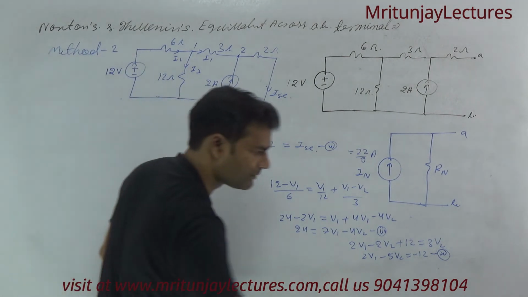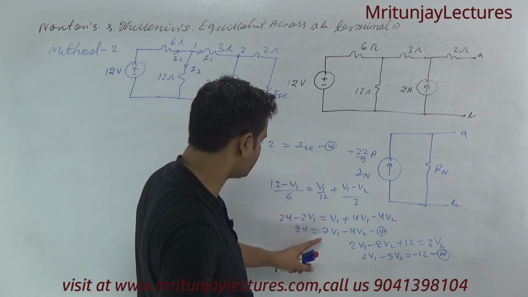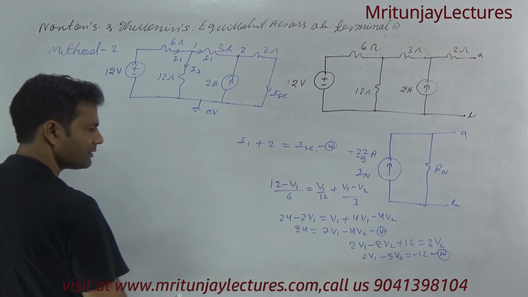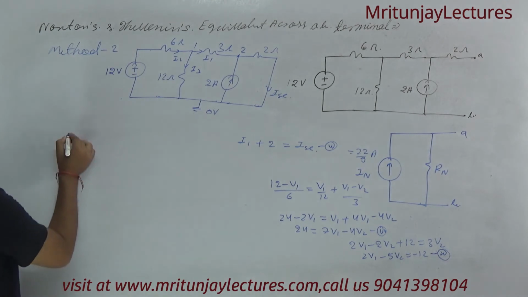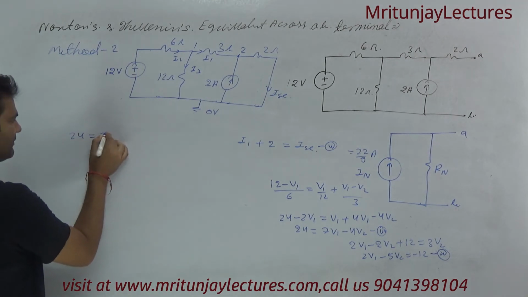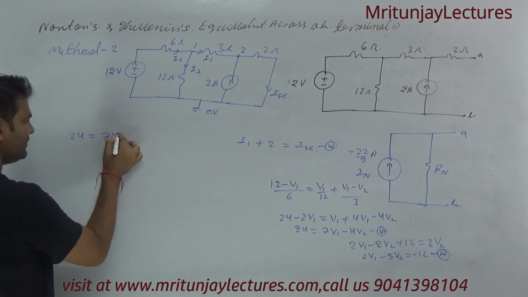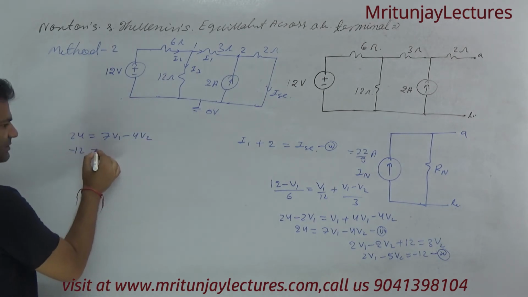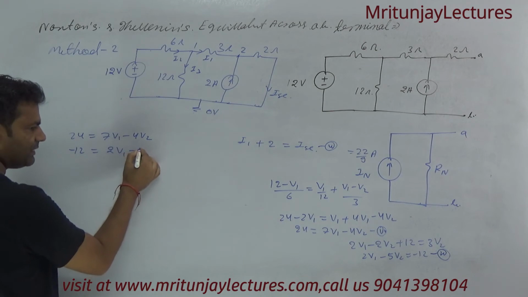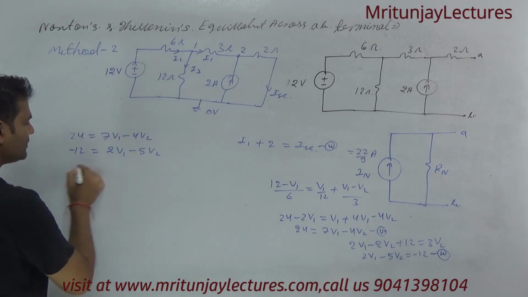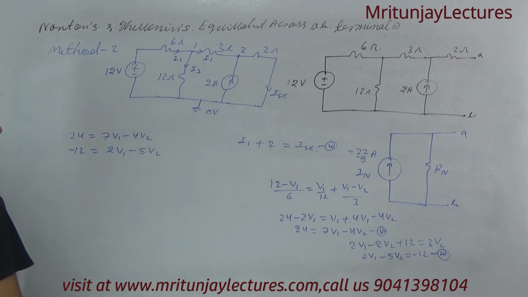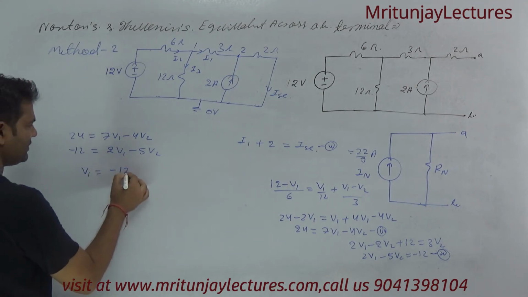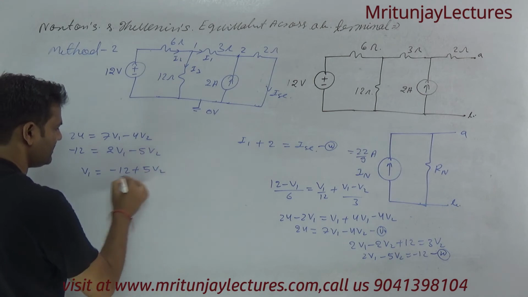Now from equation number 3 and equation number 4, that is 24 equal to 7V1 minus 4V2, and minus 12 equal to 2V1 minus 5V2. What about V1? V1 equals minus 12 plus 5V2 divided by 2.